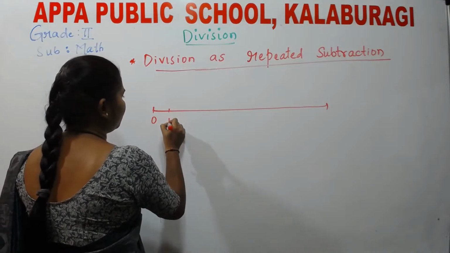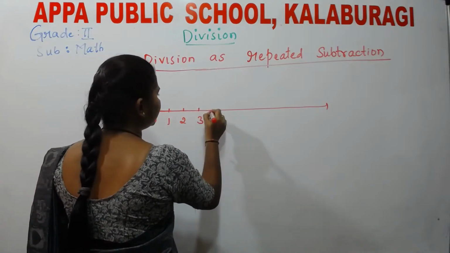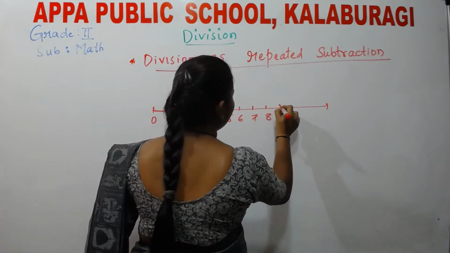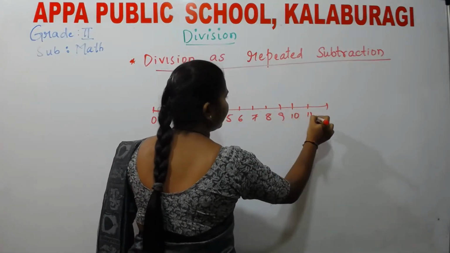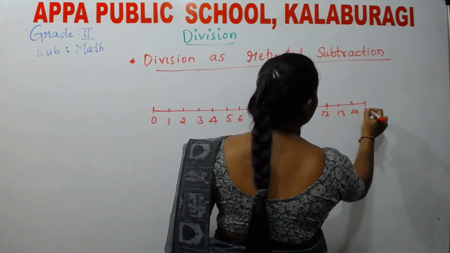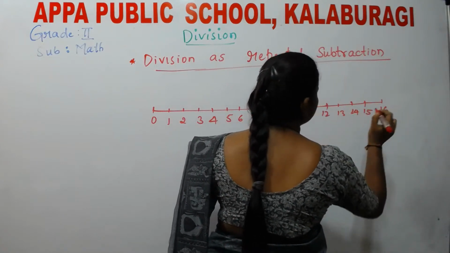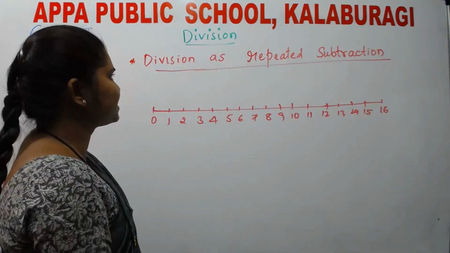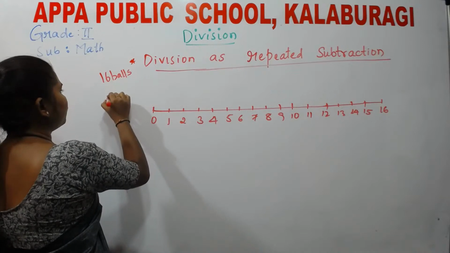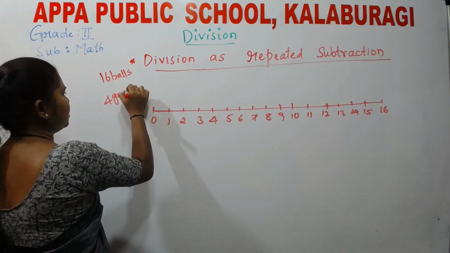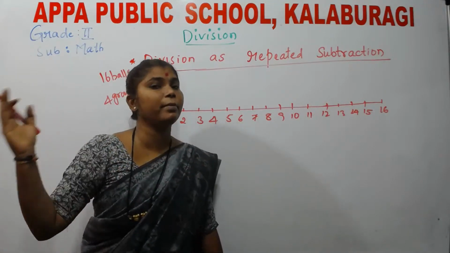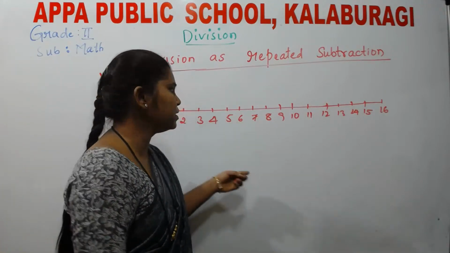Yes. 0, 1, 2, 3, 4, 5, 6, 7, 8, 9, 10, 11, 12, 13, 14, 15 and 16. So what was 16? I had 16 balls and 4 groups. I said it is jumping back from a big number to the lowest number.